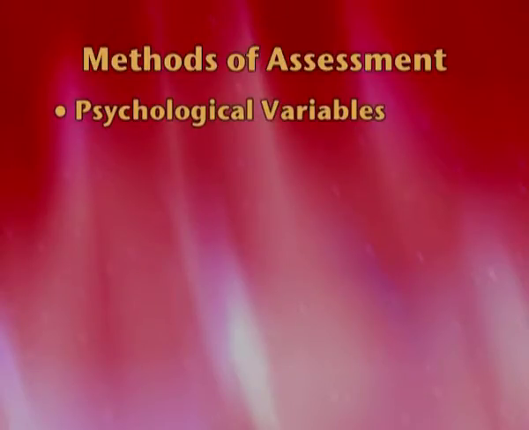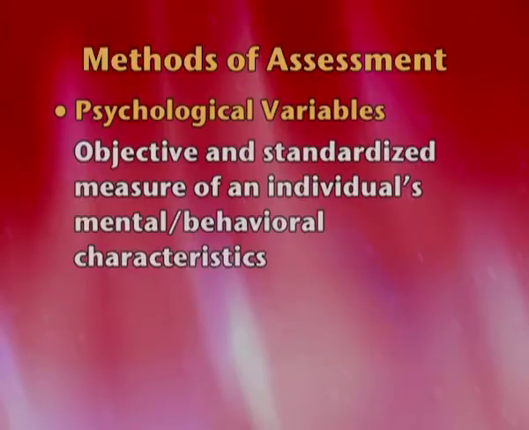We move on to psychological variables. Now the variables have different terms by which they are referred to. It can be domains, it can be characteristics, it can be dimensions, it can be traits. All these terms or attributes, all these terms are the same. Now it basically has 5 attributes under it.